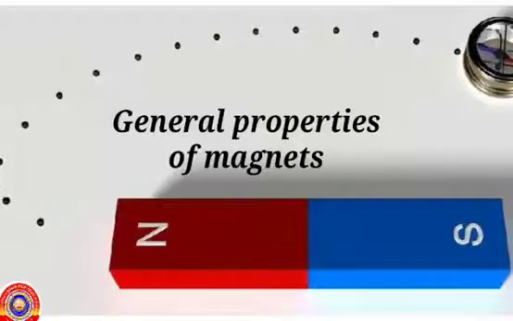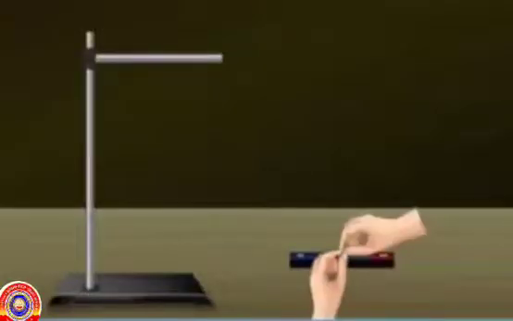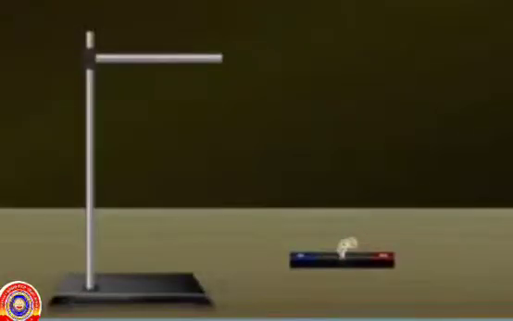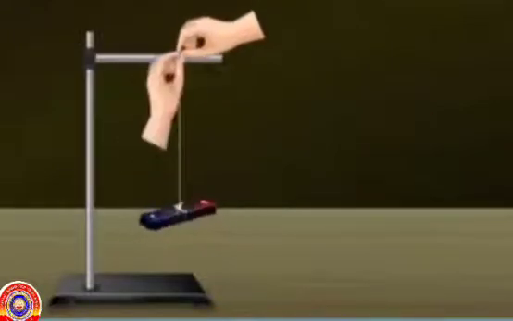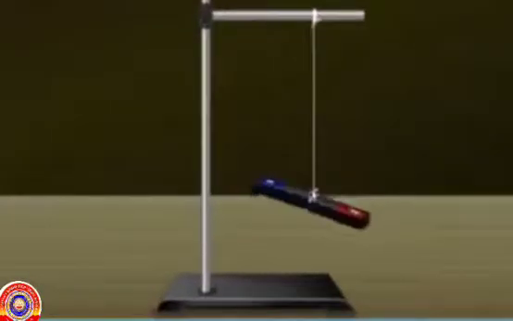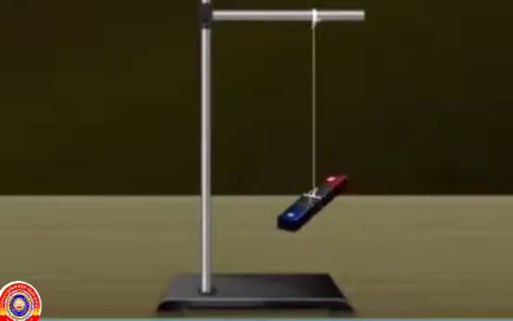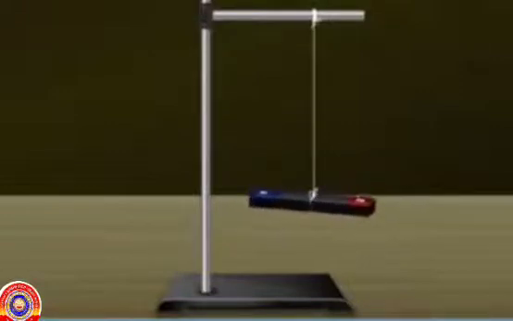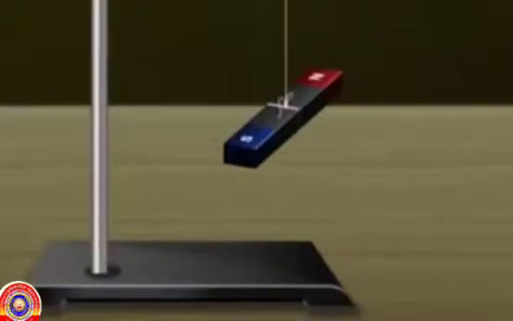Let's see some general properties of magnets. Suspend a magnet using a thread in such a way that it is free to turn. When the suspended magnet comes to rest, in which direction does the end marked N point?